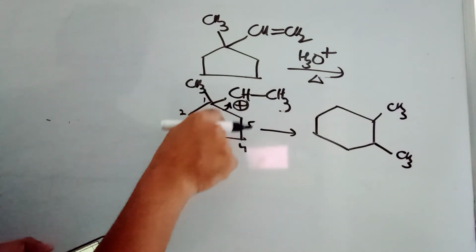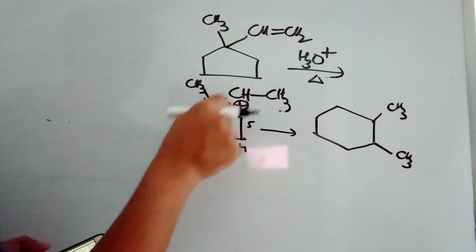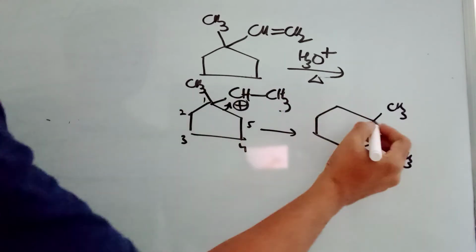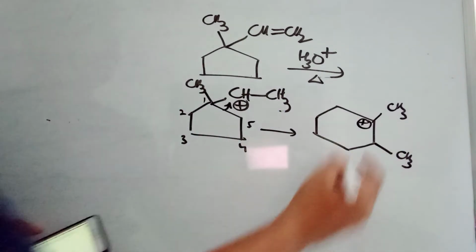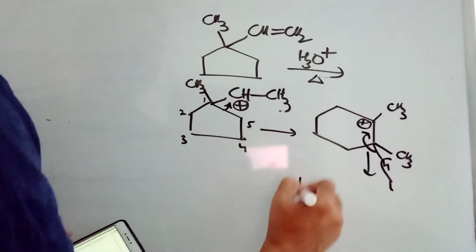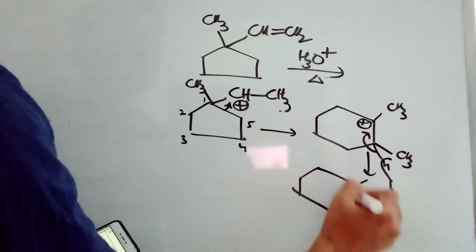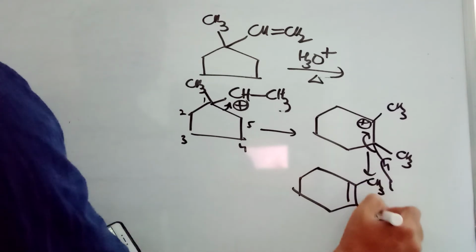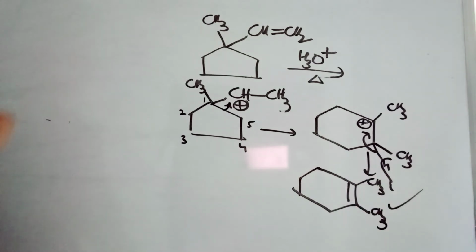Okay, and who is losing the bond when this is coming here? This bond is shifting here, but this place is going to be losing. So this methyl group is losing, and it will lose a proton from here, and it is going to form a double bond. More substituted alkene is more stable. So this is your product. Good question. Time taking, rearrangement. So many important lines are there. Ring expansion. Now the 5-member ring is converted to a 6-member ring. 18th, 19th question is done.